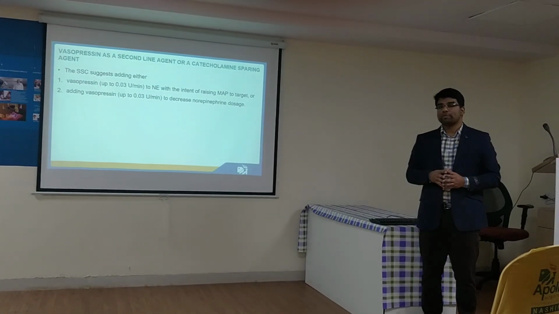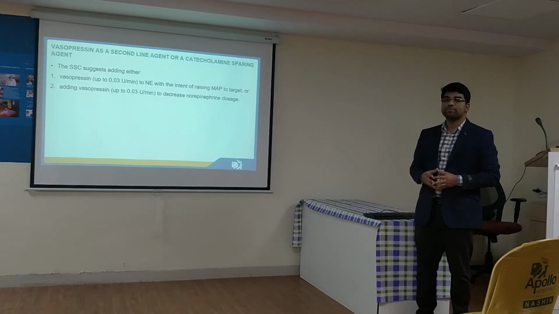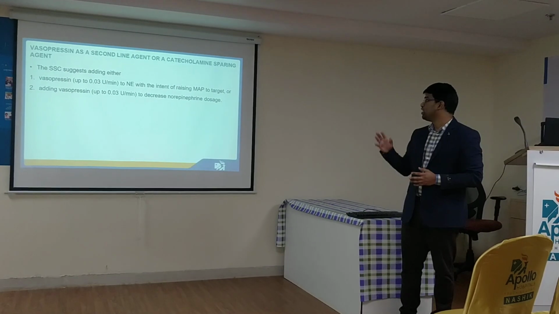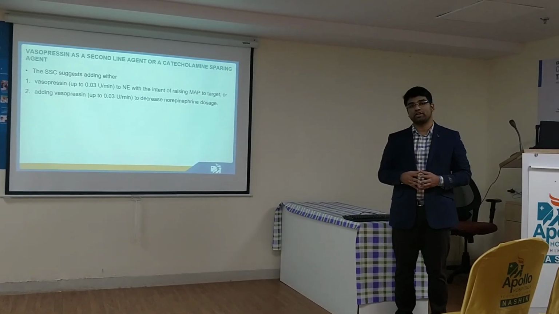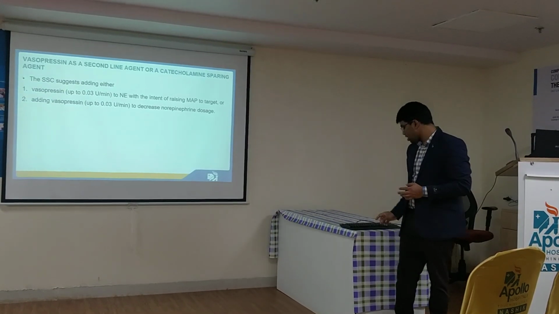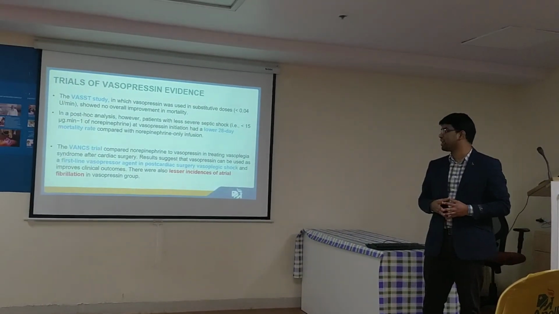So what are the other vasopressors? The first one is vasopressin as a second line agent. The Surviving Sepsis guidelines say we have to use vasopressin at 0.03 units per minute in order to raise the mean arterial pressure to a target of more than or equal to 65 mmHg, or to decrease the norepinephrine dosage. So what are the main trials leading to vasopressin evidence?